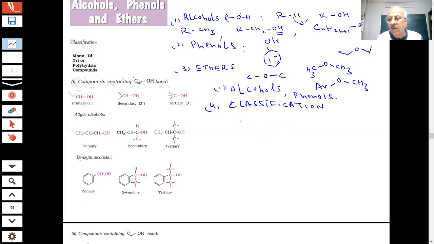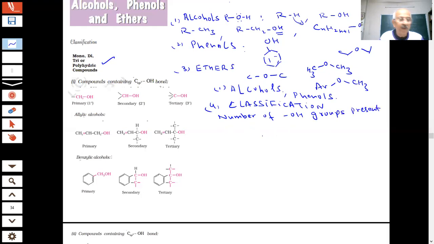If you will see your book, what they are saying is based on the number of OH groups which are present. Here we have written, student, mono, di, tri or polyhydric compounds. So this classification is based on the number of OH groups present. How many groups are present?